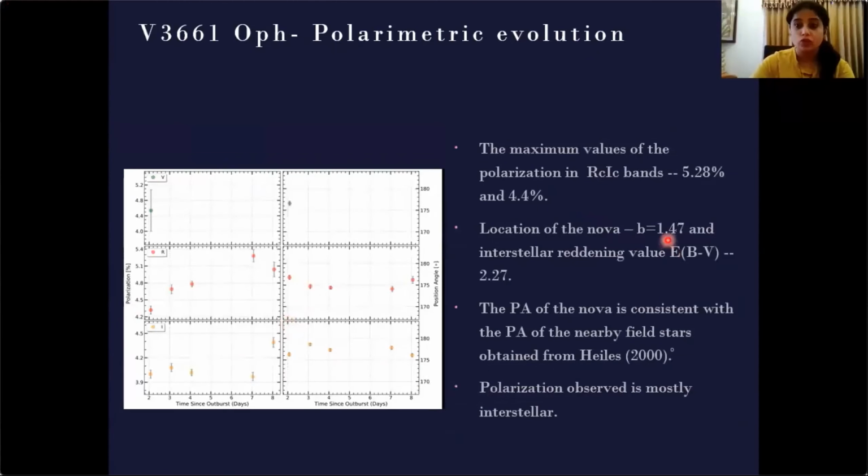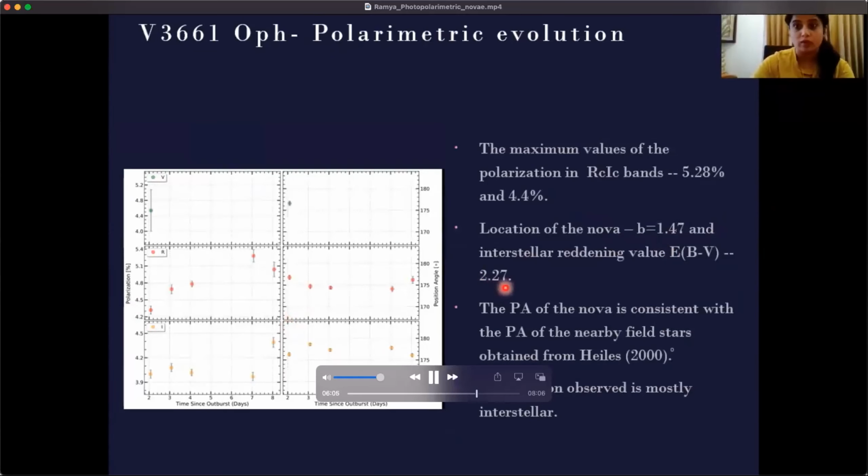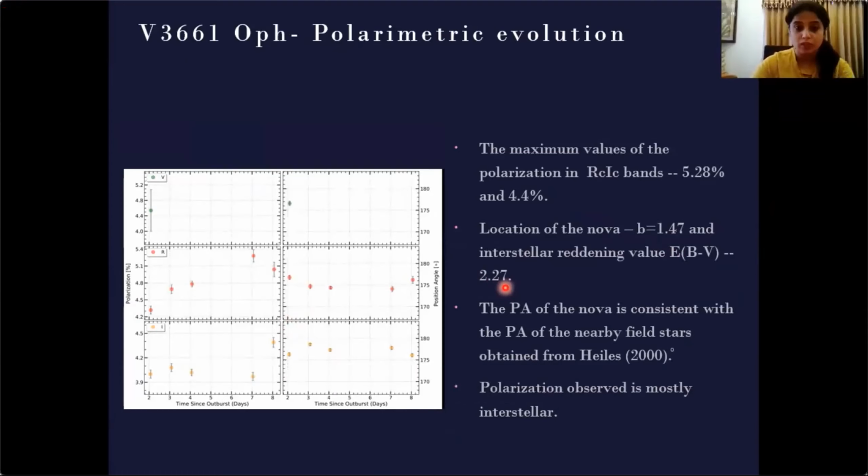The problem was that this nova is located at a galactic latitude of 1.47 degrees and the interstellar reddening value is 2.27, which shows that the major component of the polarization might be from interstellar dust. Two of the stars located very close to the nova have a high polarization in V band of about 3.5%, and the PA of the nova is consistent with the PA of the nearby stars.